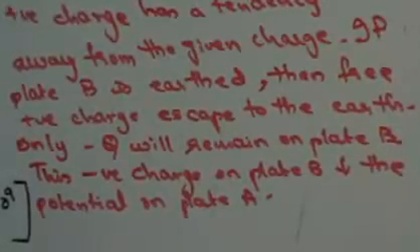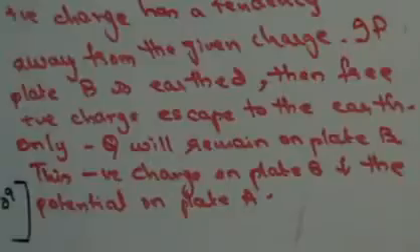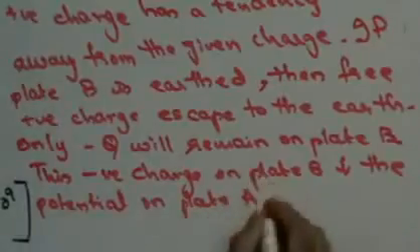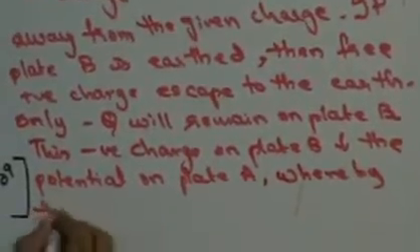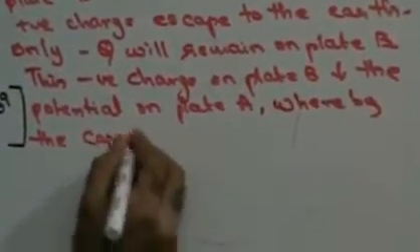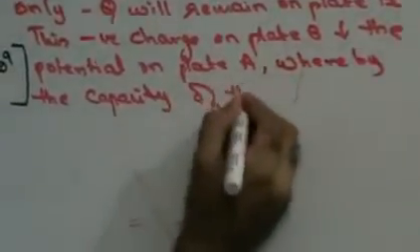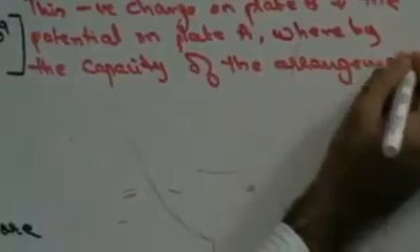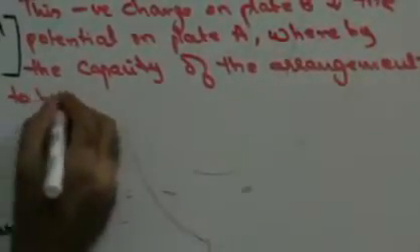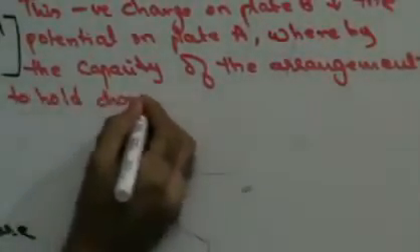whereby the capacity of the arrangement to hold charge increases. Fine, do we get this thing here? So do you understand why a parallel plate would increase the capacity of the condenser?